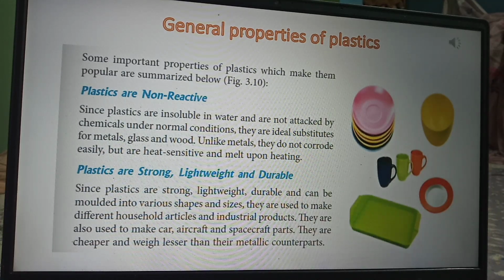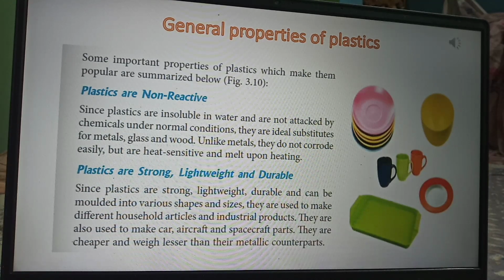I hope I am clear. So since they are strong, lightweight, durable and can be molded into various shapes and sizes, they are used to make different household articles as well as industrial products. They are also used to make car, aircraft and spacecraft parts.